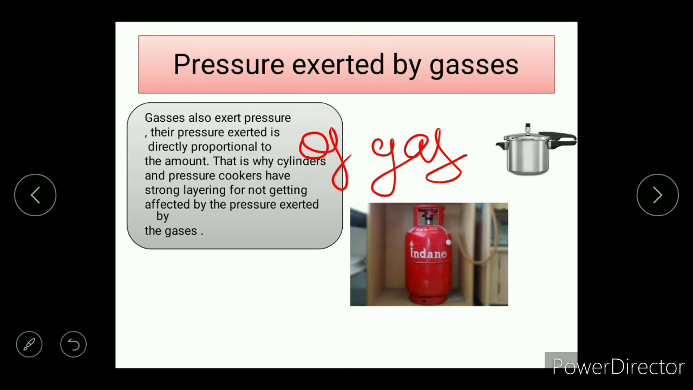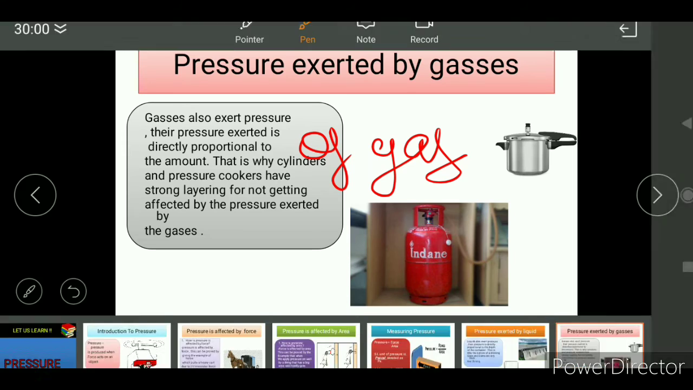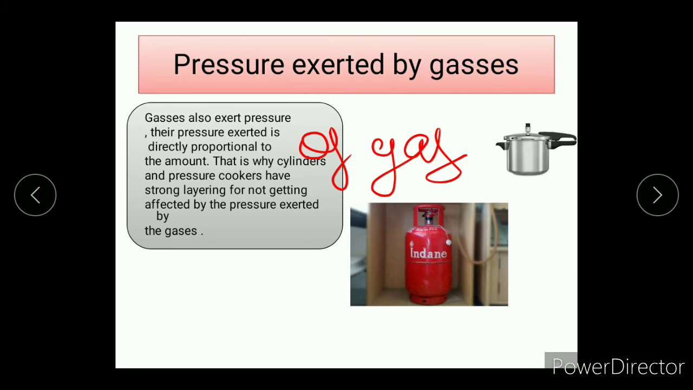As always, if the walls of the cylinder were not thick and were very thin, then the gases would make a hole in the cylinder, and all the gases would escape through it. That is why a pressure cooker is made of steel or iron, but not plastic. So I expect that the pressure exerted by gases is also clear. So let us move to the next topic,